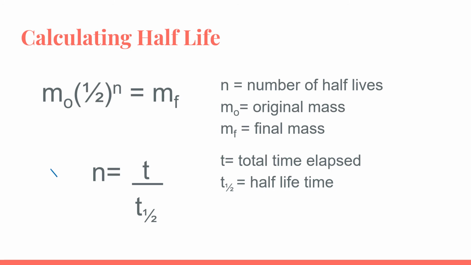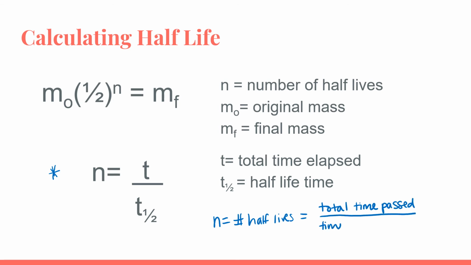So here we see we've got two different equations, and we're actually going to start by looking at this bottom equation. In this bottom equation, we see that n equals t over t 1/2. So n, which is the number of half-lives, is equal to the total time elapsed, or the total time that has passed, divided by the time it takes for one half-life.